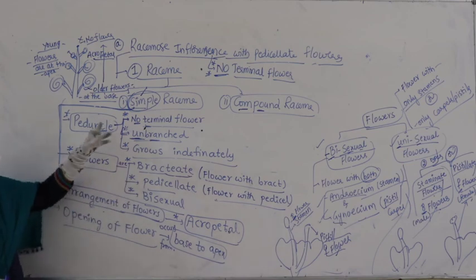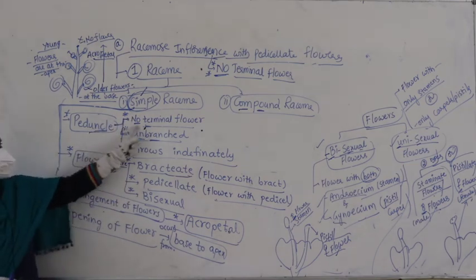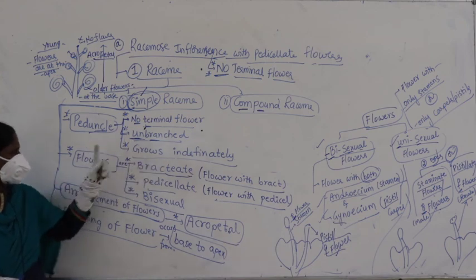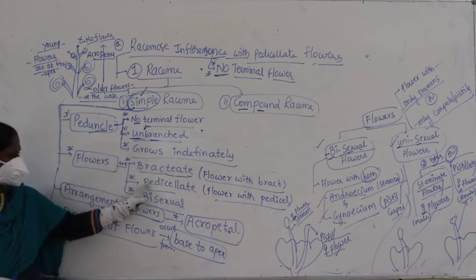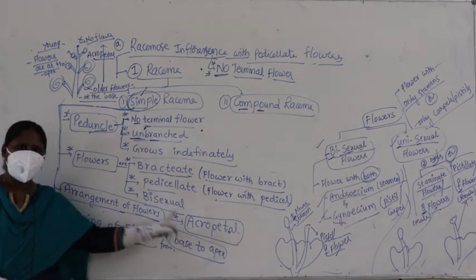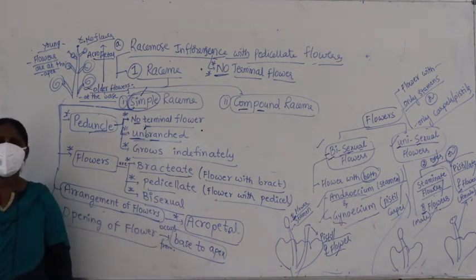So what is this here? Simple raceme, peduncle, no terminal flower, unbranched, moreover grows indefinitely, flowers are bracteate, pedicellate, bisexual, and arrangement is acropetal, opening is from base to apex.